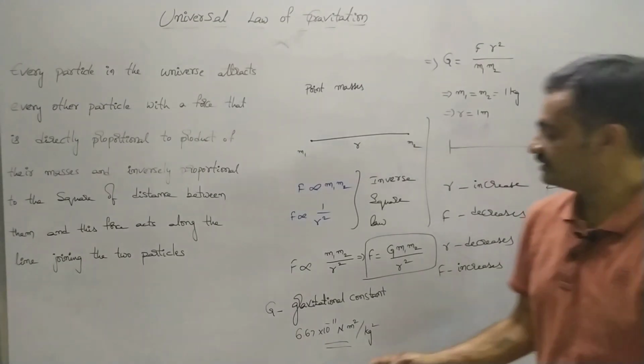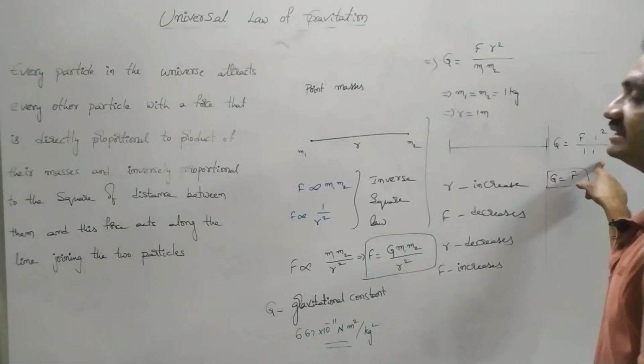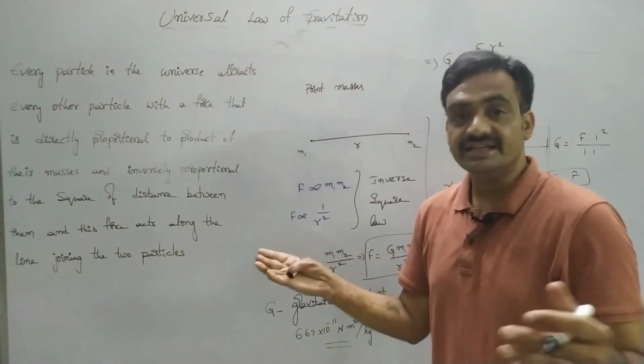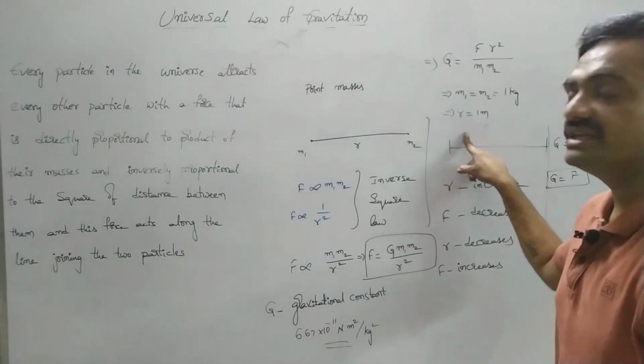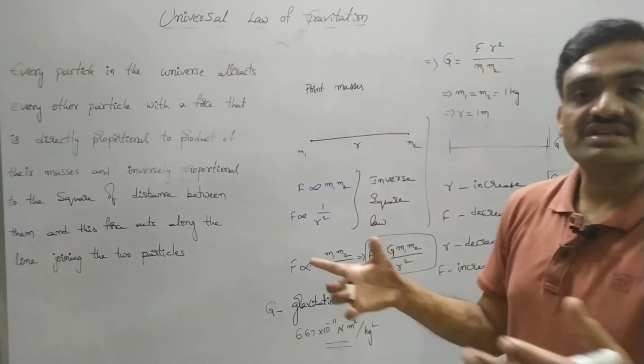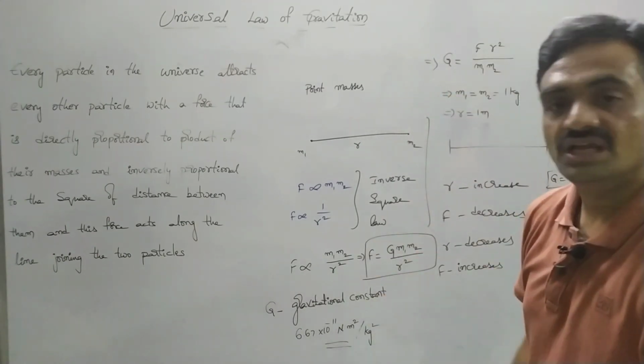Based on that, here we can define the gravitational constant. If two 1 kg masses are separated by a distance of 1 meter, then the gravitational constant is equal to the force of attraction acting between the two. This is the definition for the gravitational constant.